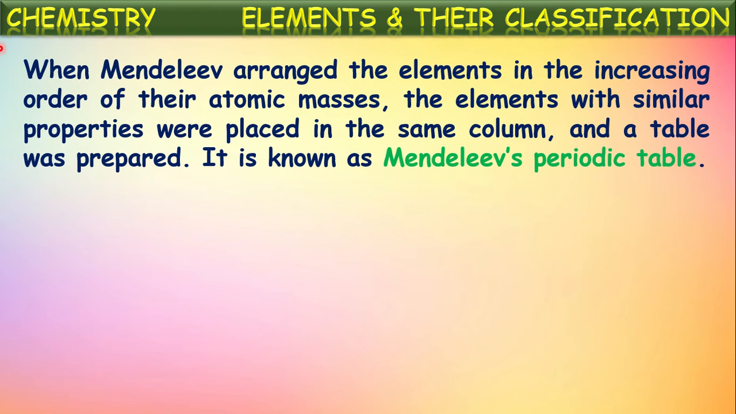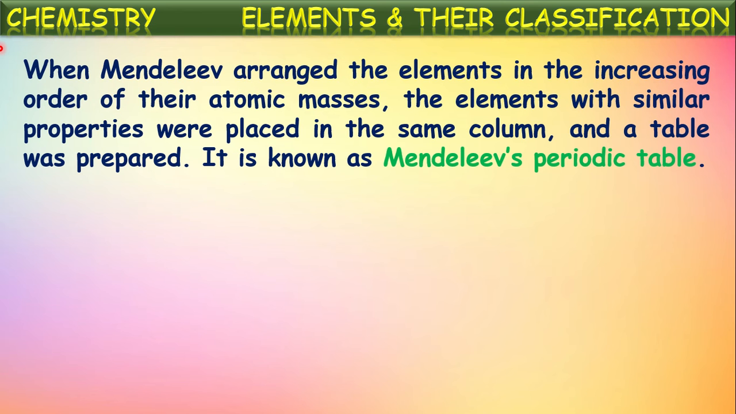When Mendeleev arranged the elements in the increasing order of their atomic masses, the elements with similar properties were placed in the same column. So he arranged all the elements in the increasing order of their atomic masses. While writing like that, one element's properties are repeated or resembled by another element in that continuity. So that element is written down below the first element, and he continued to arrange the remaining elements in the increasing order of atomic masses.